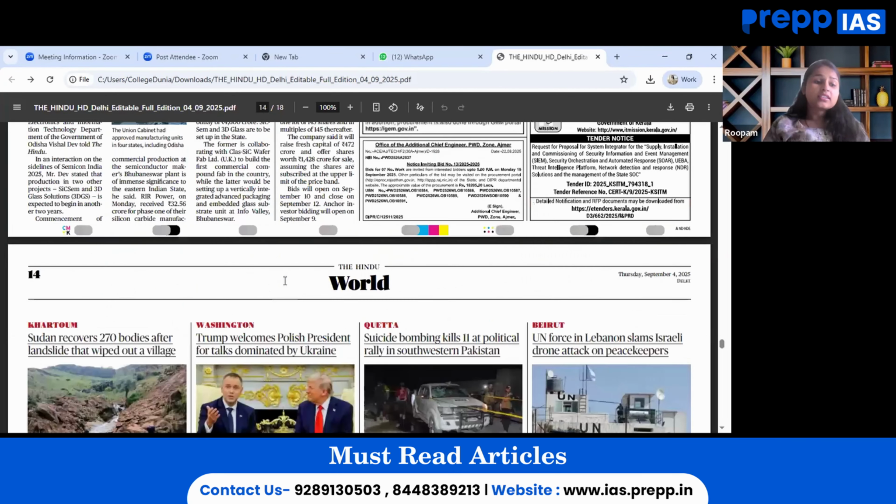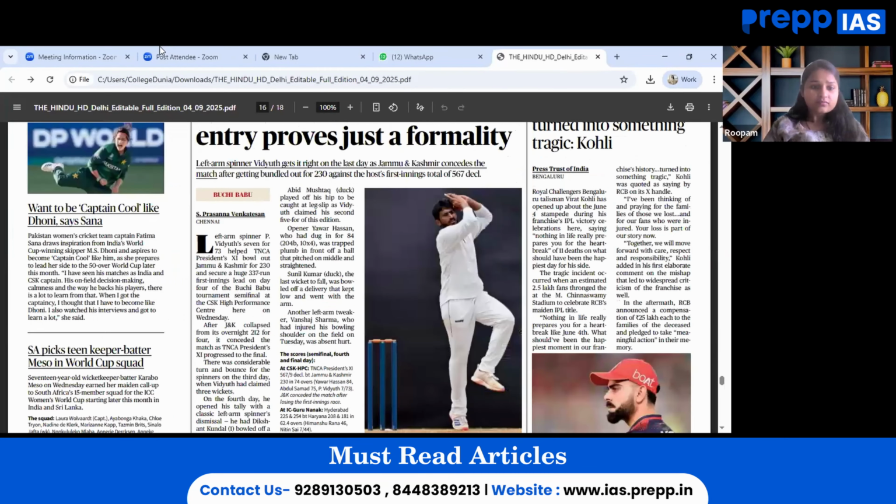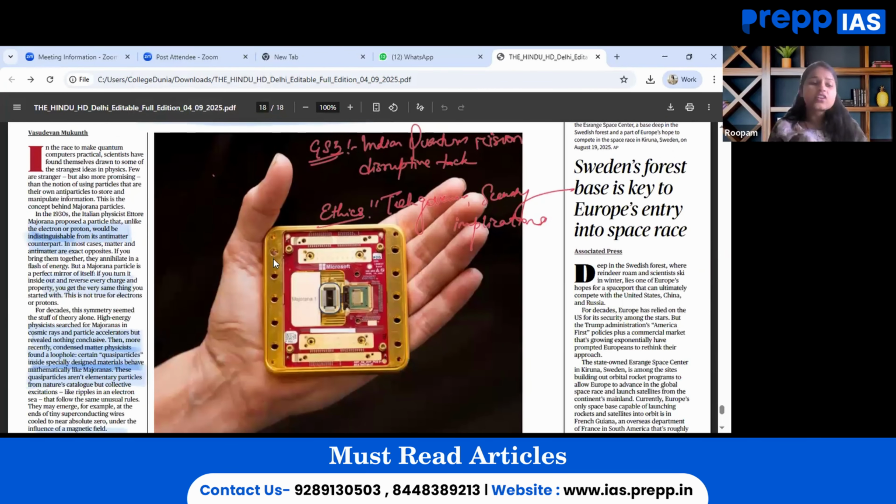Moving on, the last important article for the day is on the Science and Tech page, and that talks about how Majorana particles promise to shield quantum computers from noise. This falls under GS paper 3, a core science and tech topic. The theme discussed in this topic is that Majorana fermions can stabilize quantum computers against noise. From prelims perspective, the very basic terms and terminologies that can be revised are fermions versus bosons versus anyons, and the applications of quantum computing altogether.